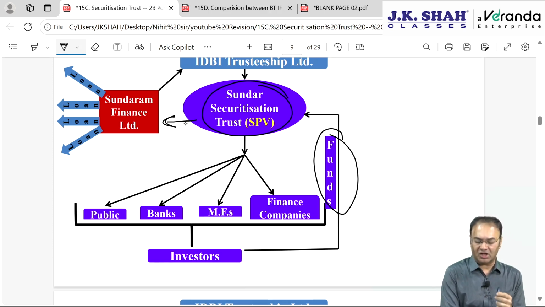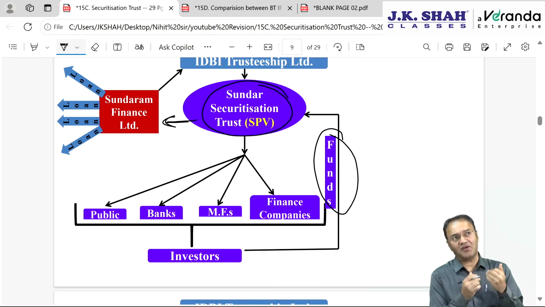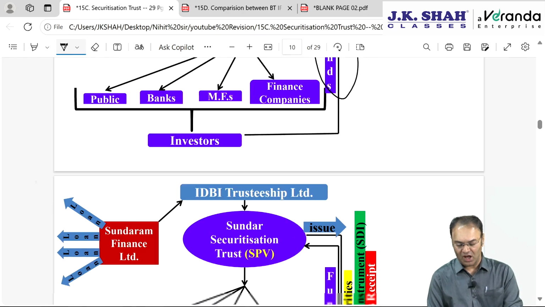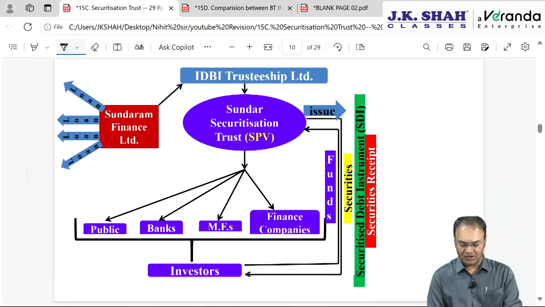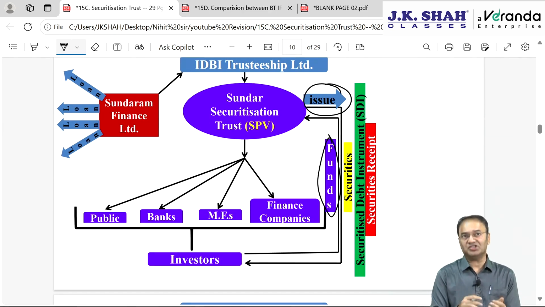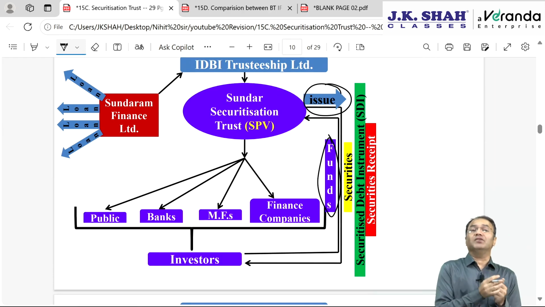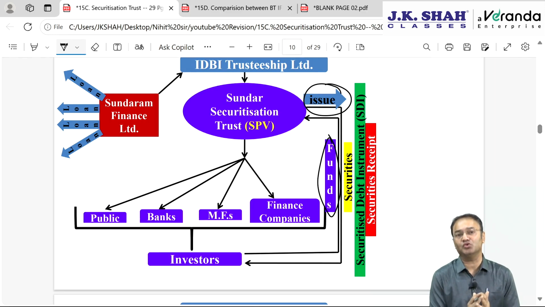Sundar Securitization Trust will hand over 3000 crore to Sundaram Finance, and then Sundaram Finance will be out of the picture. Now, whosoever has taken the loan has to repay Sundar Securitization Trust. After collecting funds from us, the securitization trust will issue us some document. If you are investing in shares of some company, the company will allot us a share certificate. If you purchase debentures, they will issue a debenture certificate. If you invest in a mutual fund, business trust or investment fund, they will issue units.